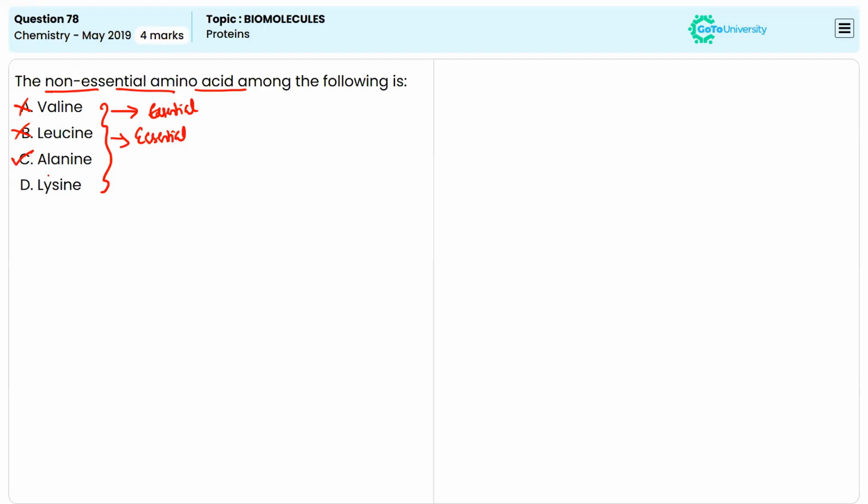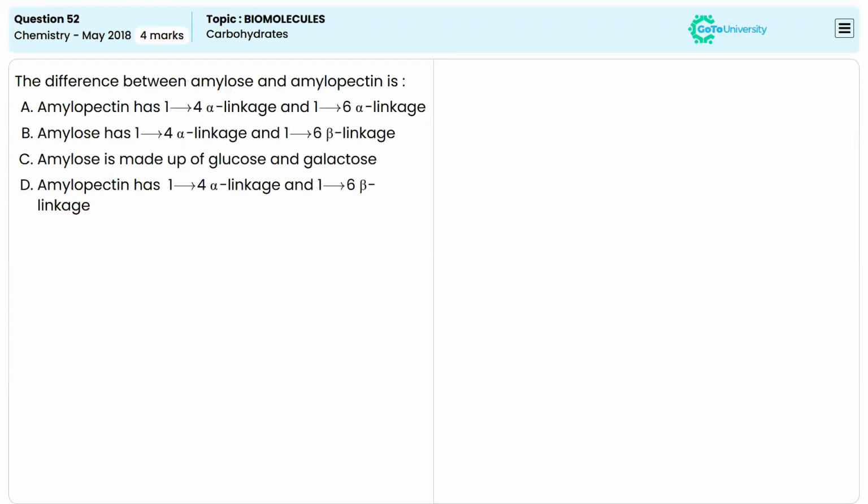So this is the non-essential amino acid, because they are synthesized in our body itself. Lysine is an essential one, meaning it is not synthesized in our body, and we need it from the diet. But alanine is non-essential because it is already synthesized in our body, and there is no need to get it from the diet plan. So that is the correct answer, option C.